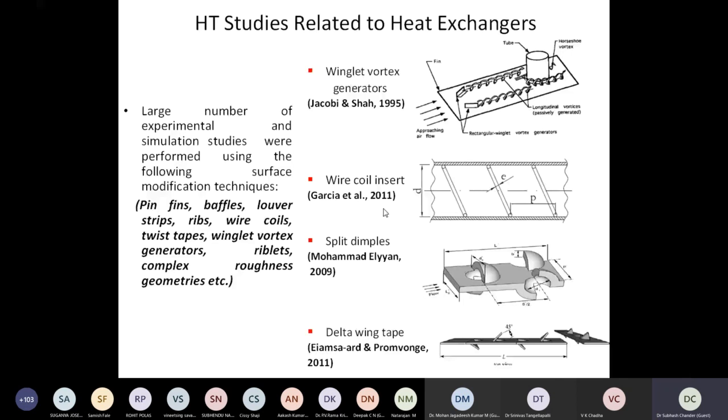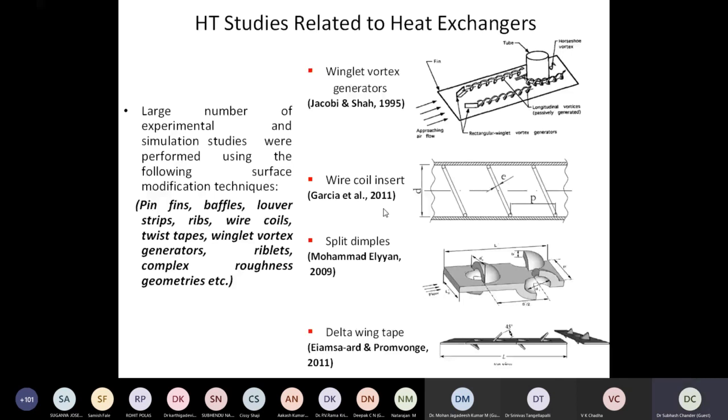Once testing passes through, it means the testing has shown that this is giving a useful gain. Then overall we can recommend that particular roughness or particular enhancement for a particular application. Right? So I've just shown that these are there. I have not read them out, but am just giving you a glimpse of this.